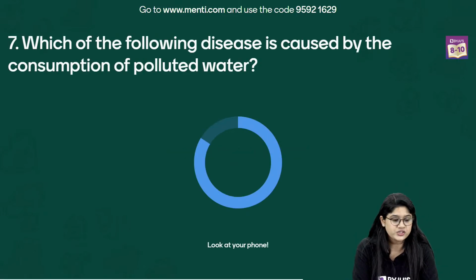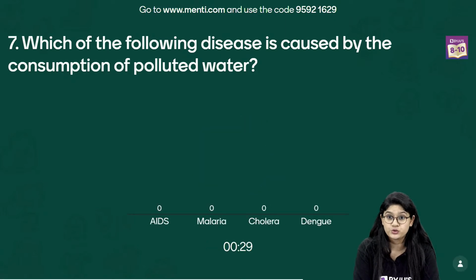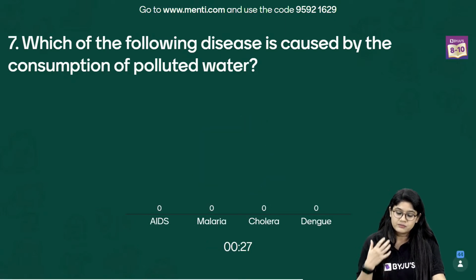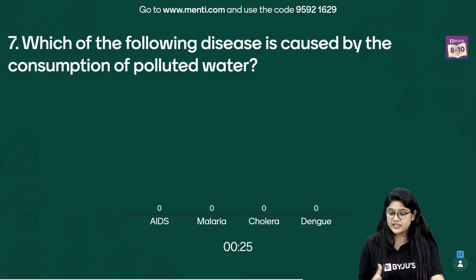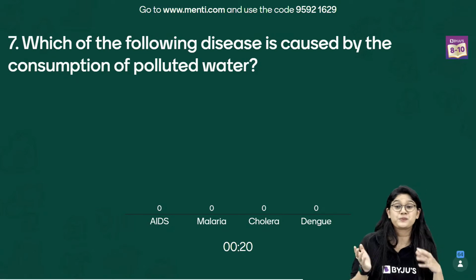Question number 7, everyone, on your screen. Which of the following diseases is caused by the consumption of polluted water? AIDS, malaria, cholera, and dengue, right? So again, a lot of connection from the previous chapter.